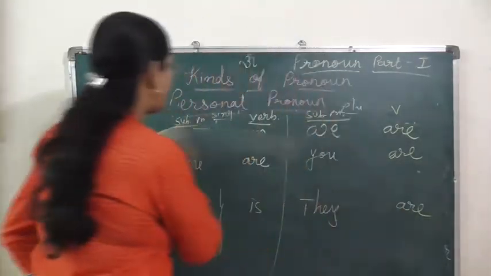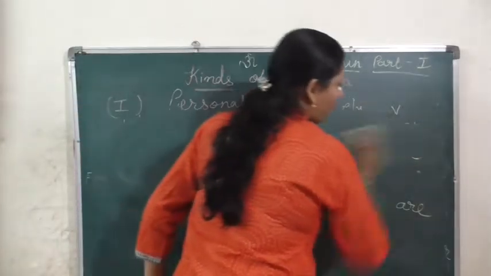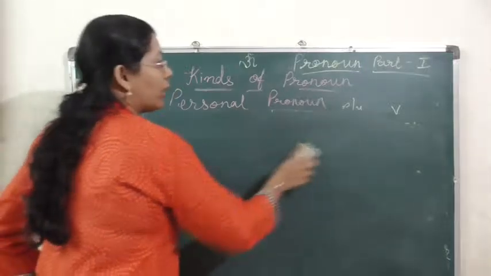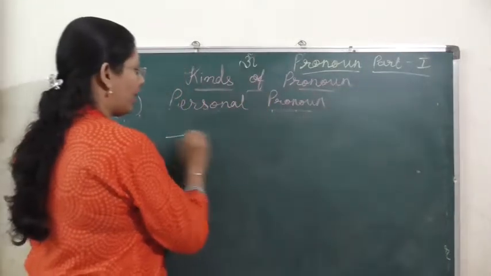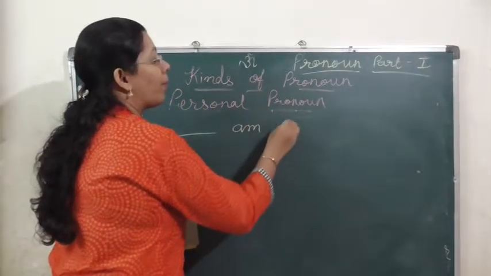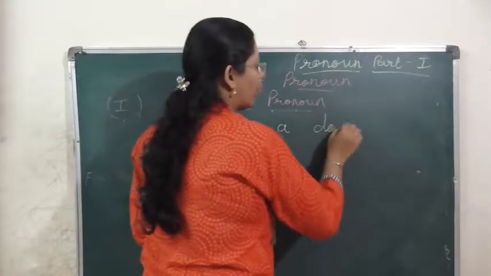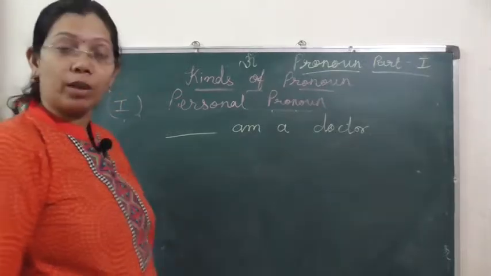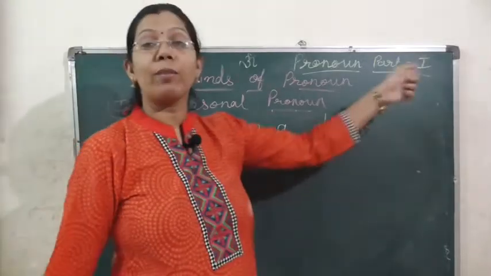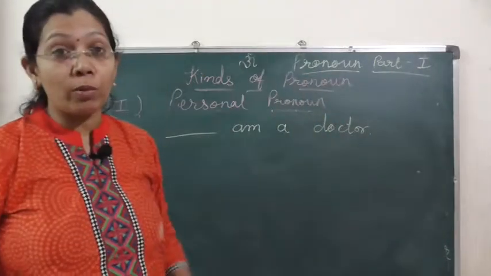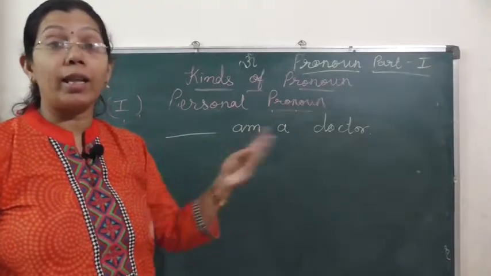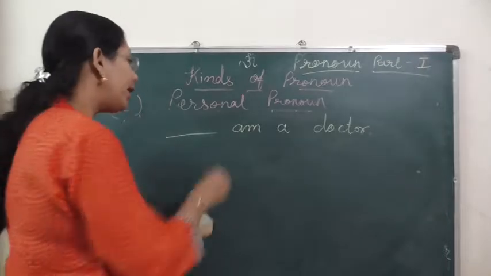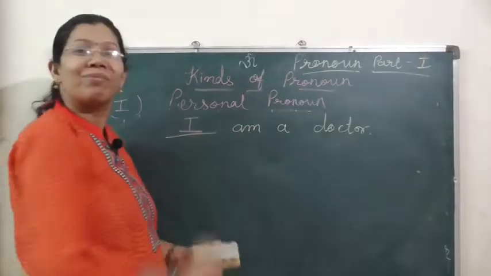So if you are asked the blank in this way, let's see some of the sentences. "Blank am a doctor." If you are asked to put the proper subject pronoun, there are so many subject pronouns: I, we, you, he, she, it, they. What will you write? Am is there, so with am only I should be used.